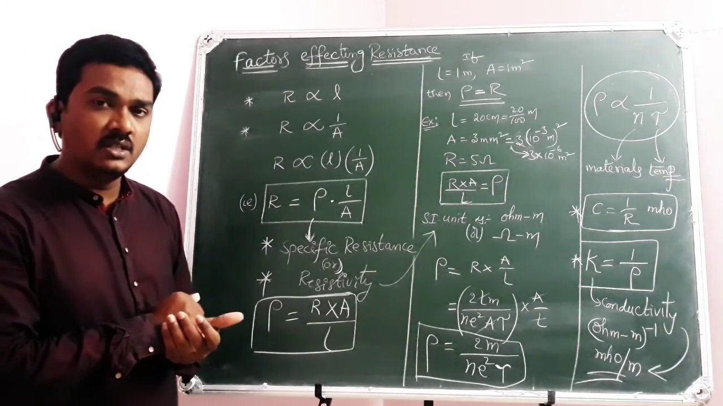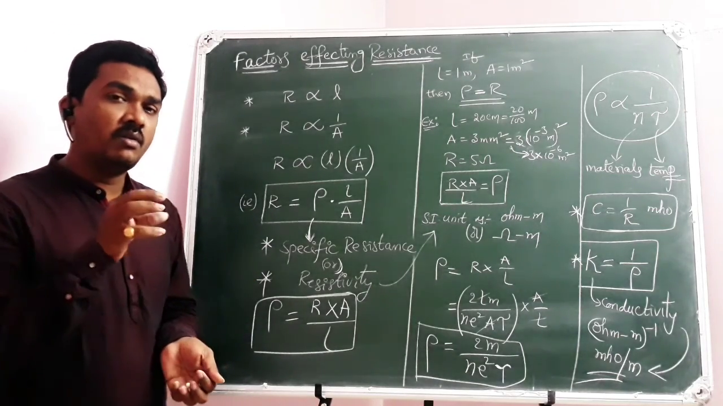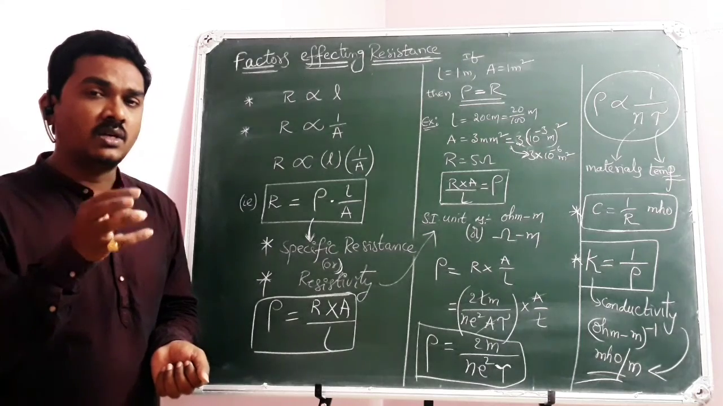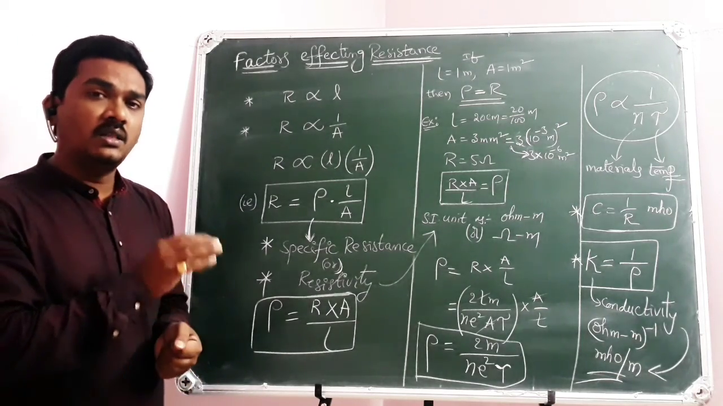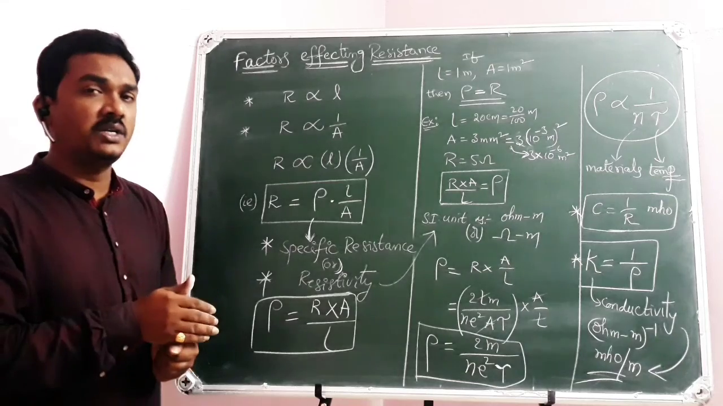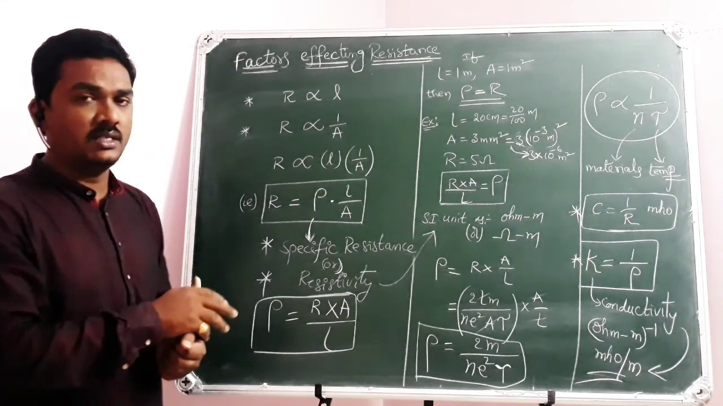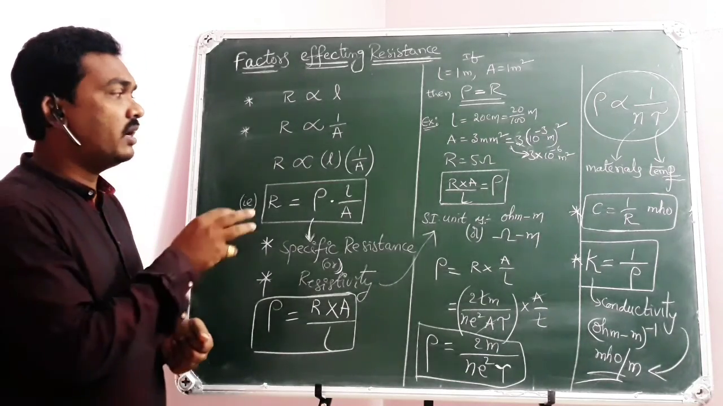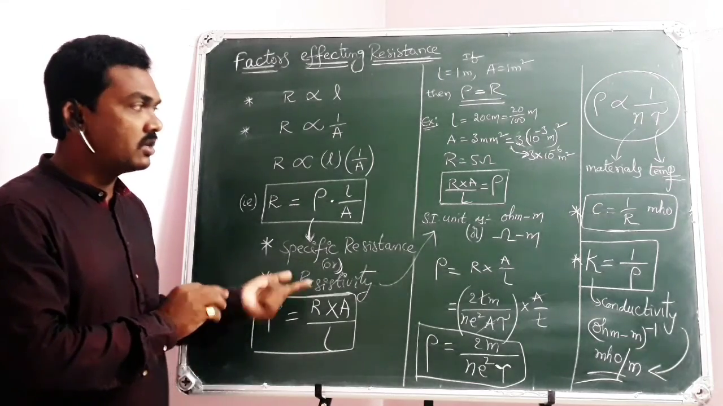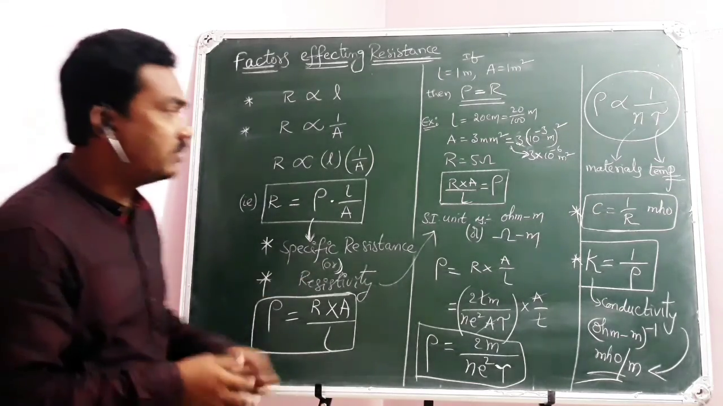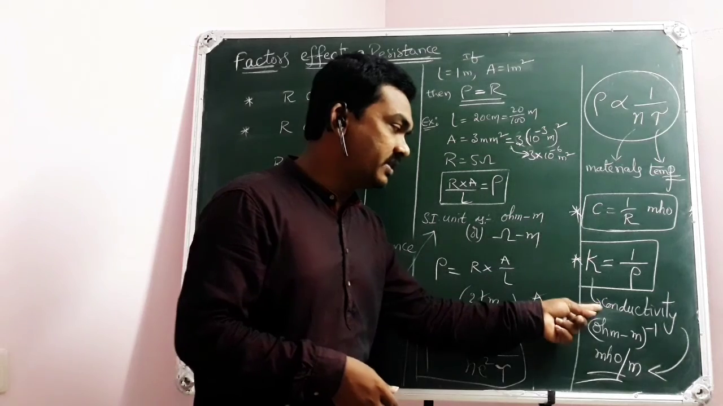So what we have learned in this particular class: we have revised the last class, what are the factors affecting the resistance of a conductor, and the further mathematical explanation is continued in this class. Apart from that, we have introduced another physical quantity called specific resistance or resistivity, and at the same time, conductance and conductivity.